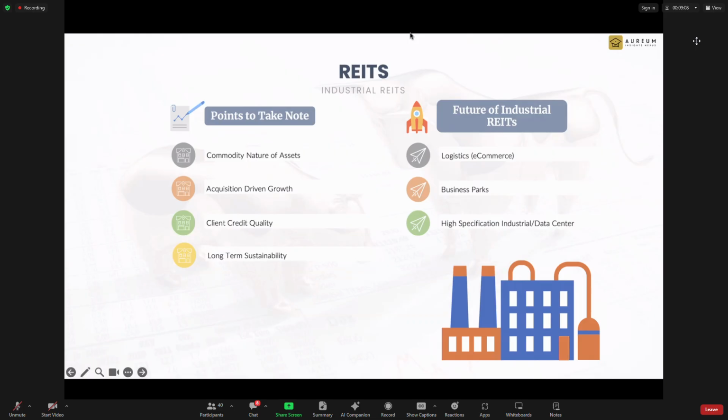You don't buy an industrial REIT that tells you they only have 5 industrial properties. You should buy an industrial REIT that tells you I have 100 industrial properties, 150 or 200 industrial properties. That should be the size you look at when you want to look at industrial REITs. 20 is very little for industrial REITs, because of their capital outlay, so that's something you need to take note of. And numbers play a part because of economies of scale.